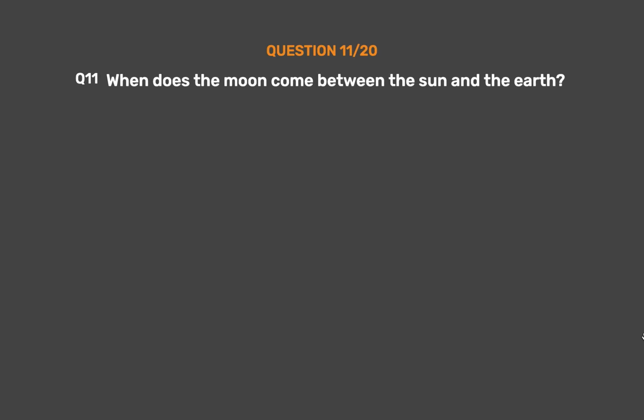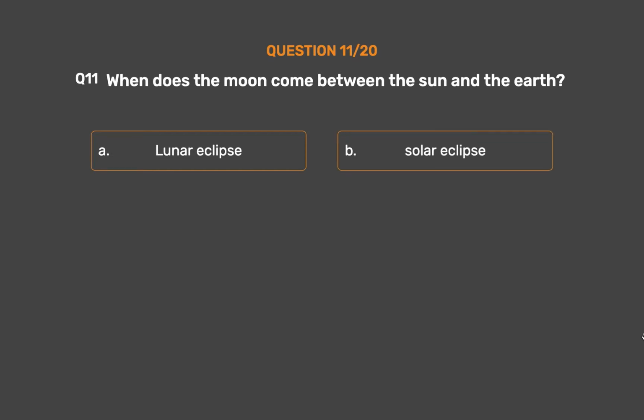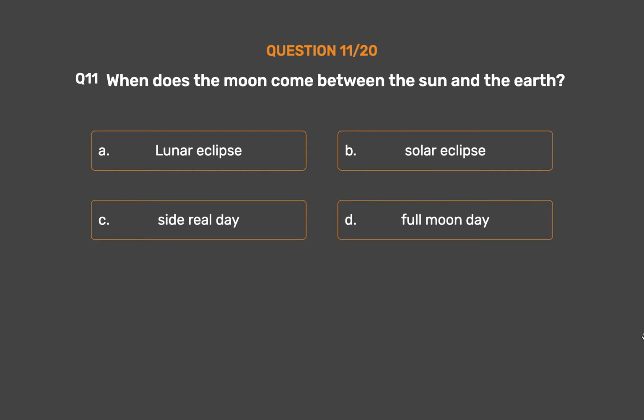Question number 11. When does the moon come between the sun and the earth? Option A, lunar eclipse. Option B, solar eclipse. Option C, sidereal day. Option D, full moon day.